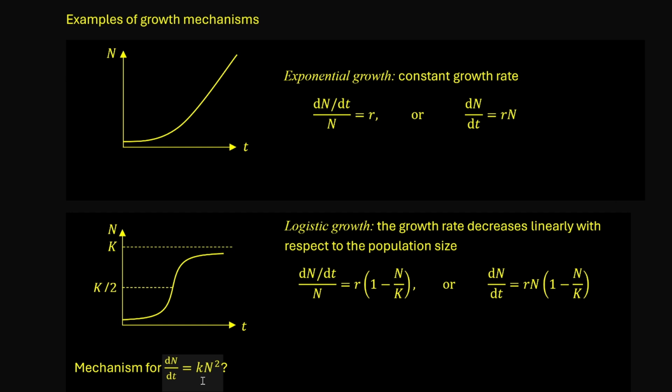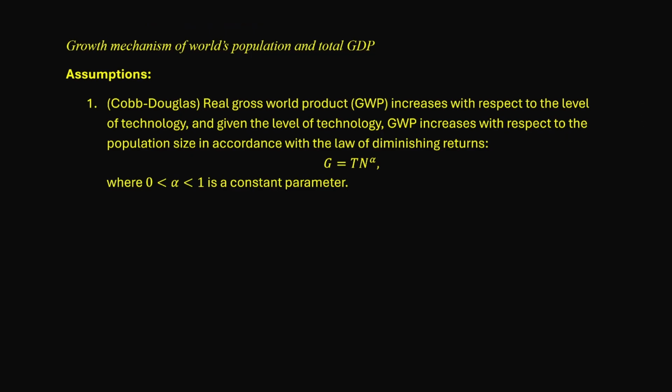So the question is, what is the underlying mechanism or real-life interpretation for our differential equation, dn over dt equals kn squared, namely the hyperbolic growth? The mechanism we're about to present explains the dynamics of the world's population and total GDP simultaneously, at least prior to the turn of the 21st century. We begin by stating our assumptions, which are of course by nature speculative. We will explain the reasonings of those assumptions in detail. And whenever possible, we will use actual data for validation.